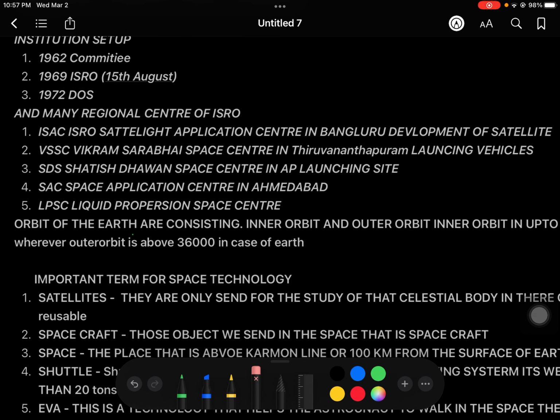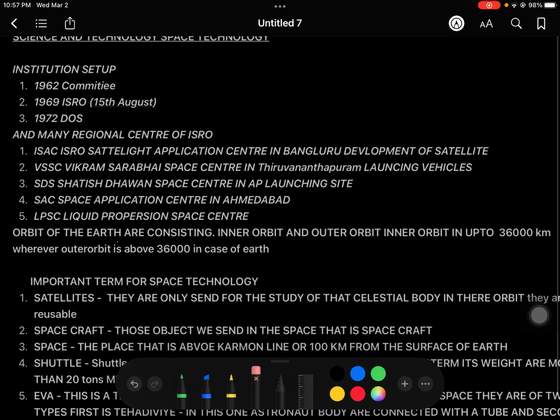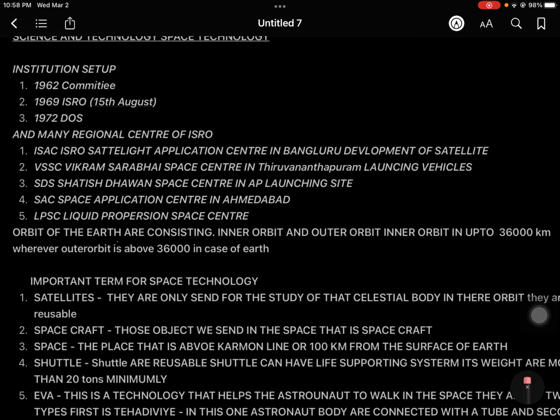Yes, inner orbit and outer orbit. The orbit that is below 3600 kilometers is the inner orbit, and the orbit that is above 3600 kilometers in the case of Earth is the outer orbit. So this is also important. Next time we will learn about different orbits like the LEO orbit, middle earth orbit, and geostationary orbit. Okay, we will learn afterwards.